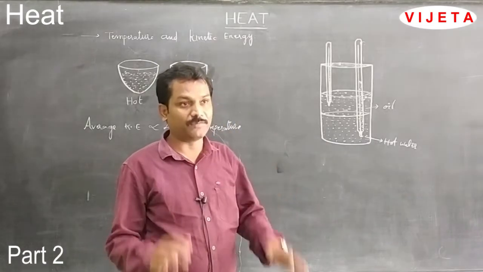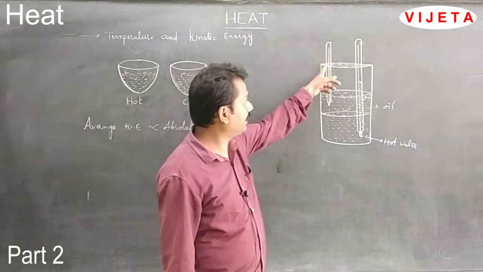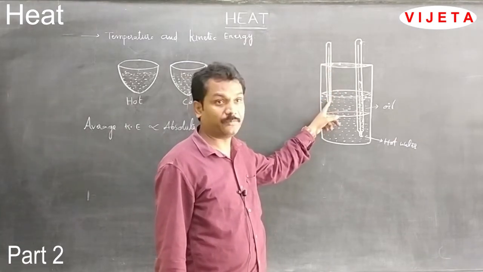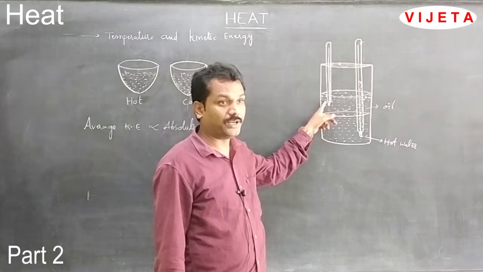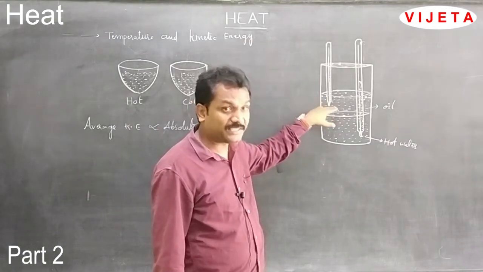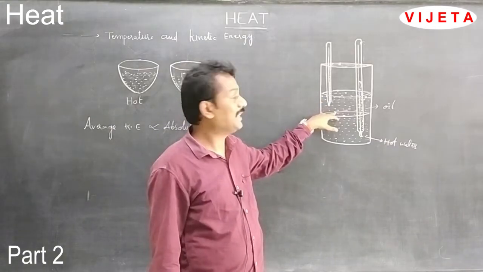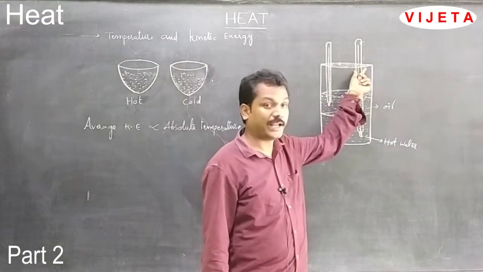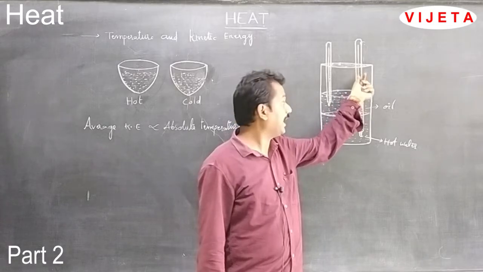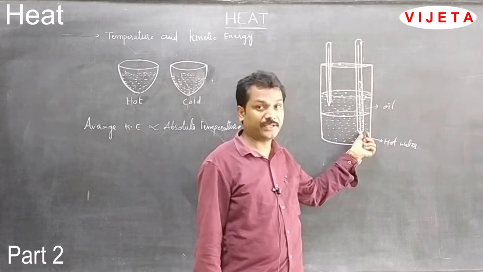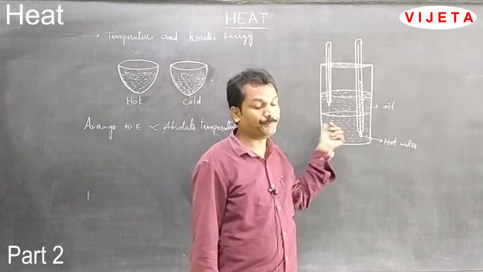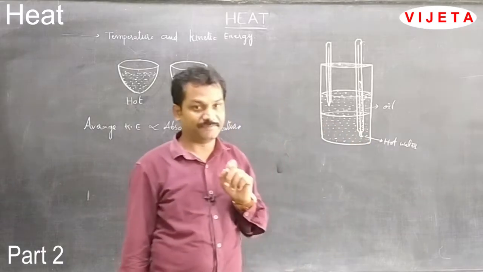Now take two thermometers. Insert one thermometer so that its bulb is in the oil. That means the bulb of the thermometer should be present in the oil itself only. Next, take one more thermometer and insert it through another hole, and the bulb of the second thermometer should lie inside the water. We have to take these two precautions very carefully.